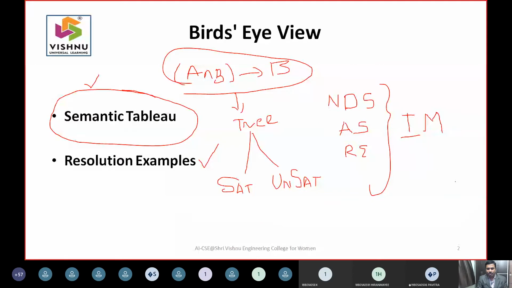In the last classes I said we have seen three very important inference mechanisms called natural deduction system, axiomatic system, and the most important thing, the resolution mechanism. For resolution we have taken 6 classes, for NDS we have taken 3, and for axiomatic system we have consumed 3 classes. So obviously all these are completed. So these are inference mechanisms. Semantic tableau is not an inference mechanism. It will take an expression and construct a tree. From this tree, it will give you two outputs, whether it is satisfied or unsatisfied. This is what it is.